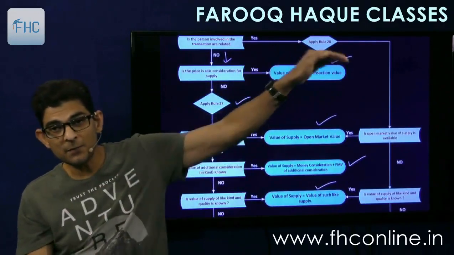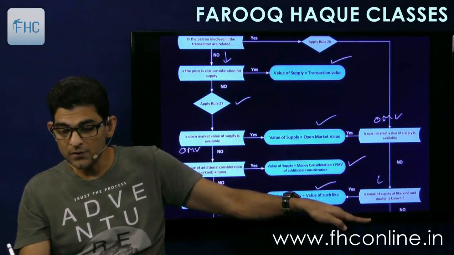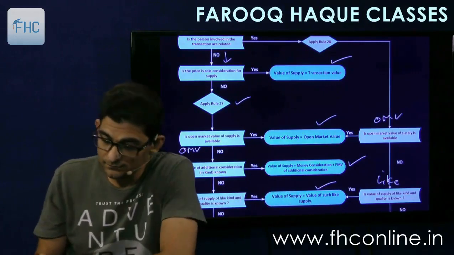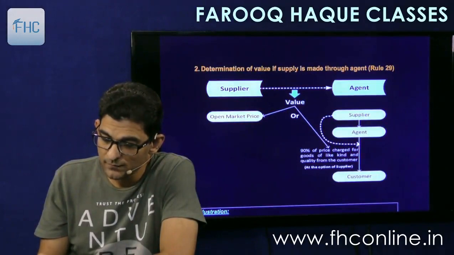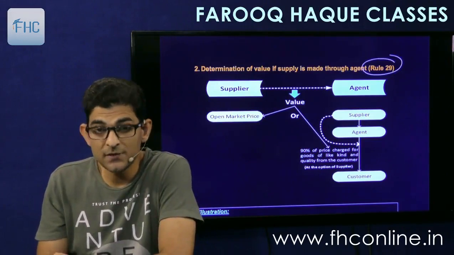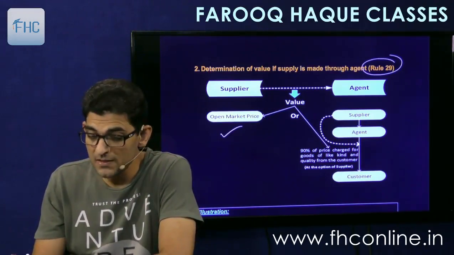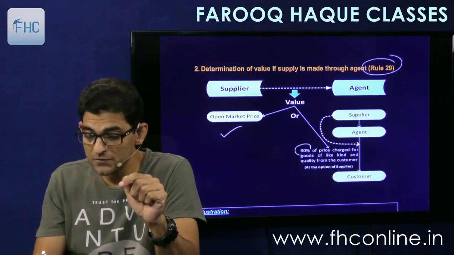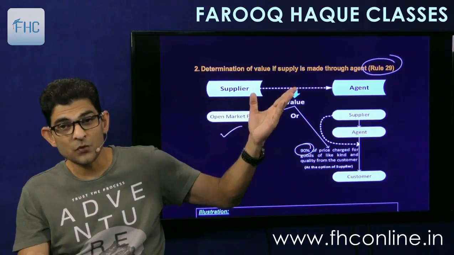And in case of related party, you apply open market value. After that, straight away like kind and quality, and thereafter 30, 31. Very simple. Then in case of an agent, rule 29 applies. Two options are there. Either you take open market value, or when the agent sells the goods, he resupplies the goods, so you can take 90% of the resupply price as the value for this transaction.